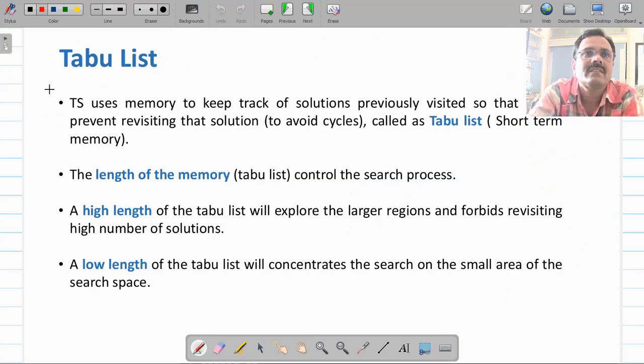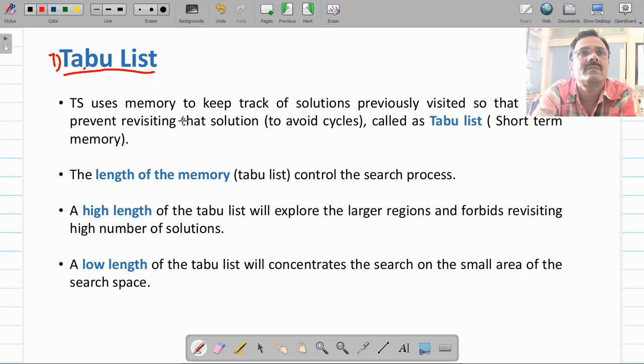Now we will discuss various parameters which are very important while designing and implementing this tabu search algorithm. Success of this algorithm basically depends upon how you have fine-tuned these parameters. In this list of parameters, the first important parameter is our tabu list.